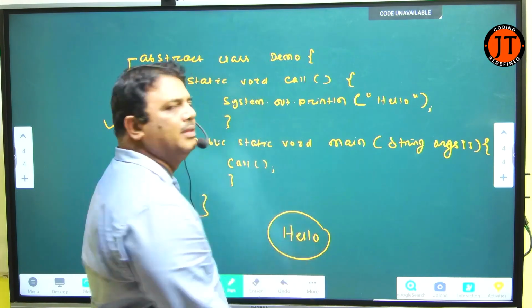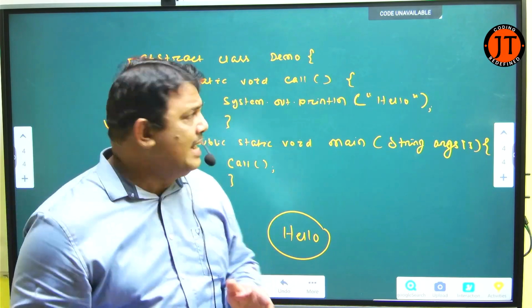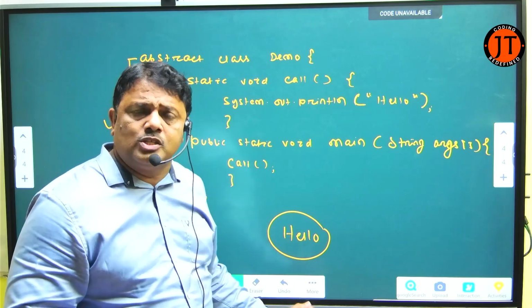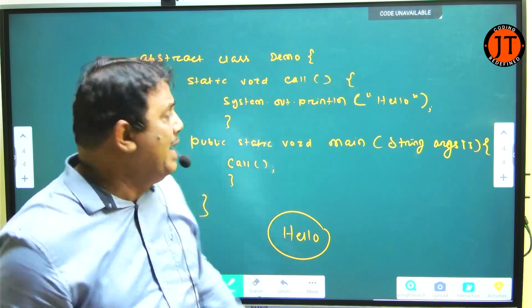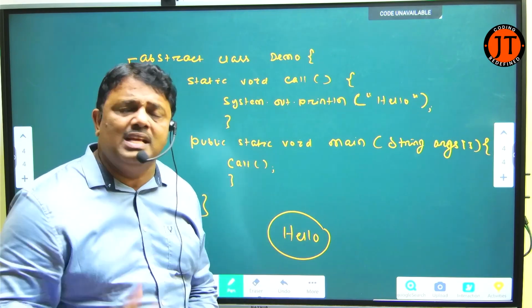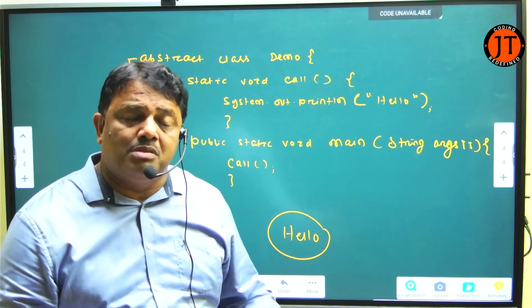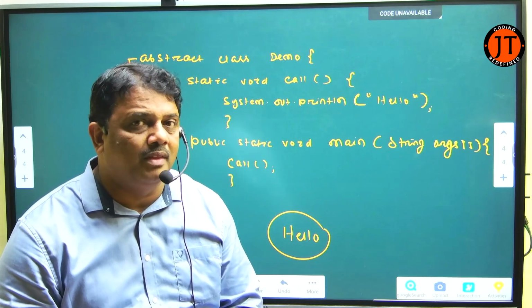No problem. So this is the question they will ask you. I have an abstract class not containing an abstract method. Can I define the main method within the abstract class? Yes, I can do it because main is a static method. An abstract class can contain a static method within it. No problem is there.